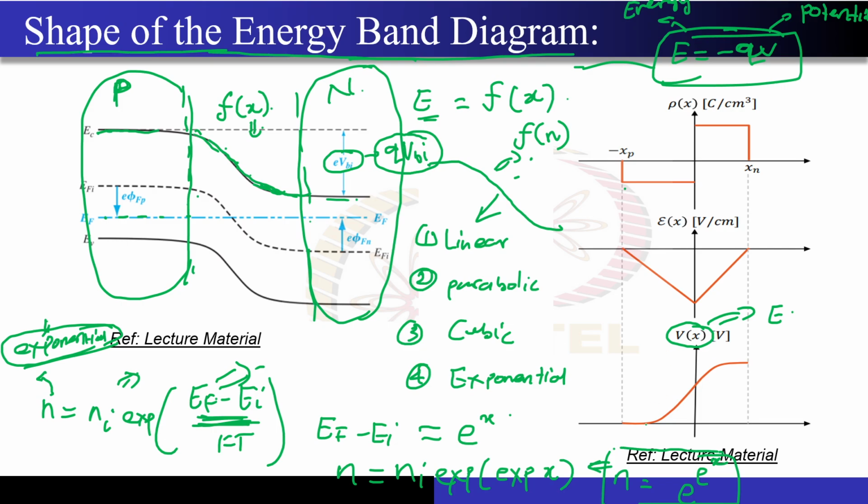So whatever is the shape of your V of x, correct? Whatever is the shape of the V of x, since this energy band diagram has been drawn with respect to the energy of an electron, you have to take the negative over here first of all. So if I just draw the negative of this, then it will just do something like this, correct? So whatever is the shape of the fall, or shape of the rise in the V of x, that is the potential diagram, the same shape will appear over here. Correct? And the confirmation I just gave you, this difference is nothing but Q times VBI. So this E actually came from here itself.